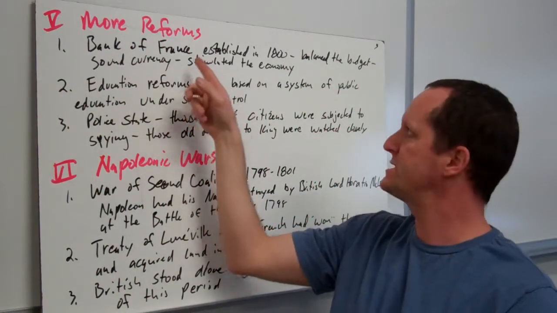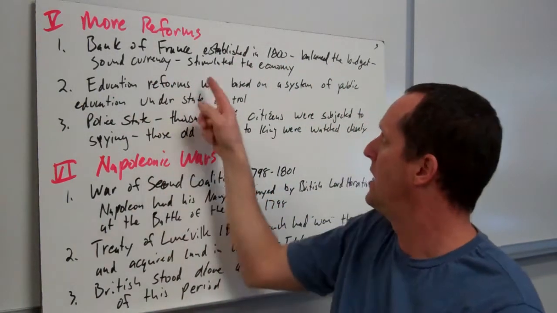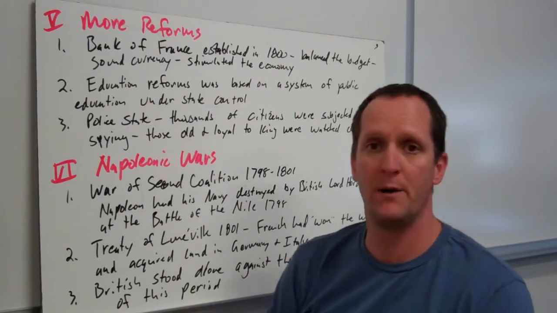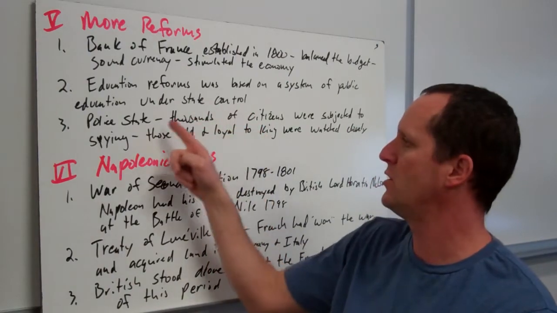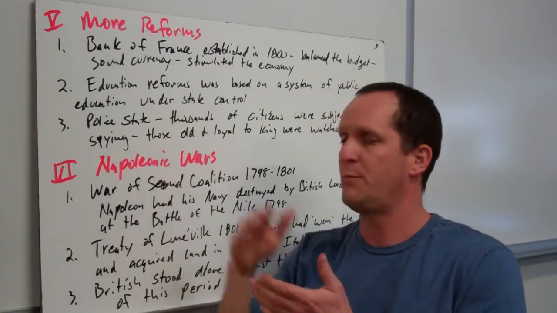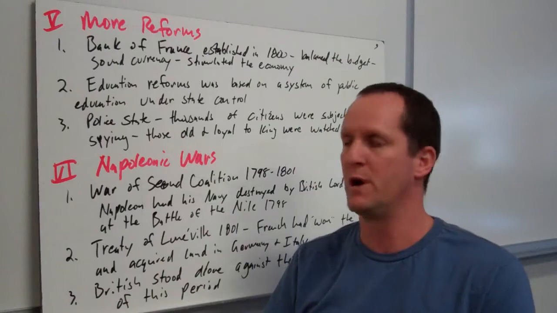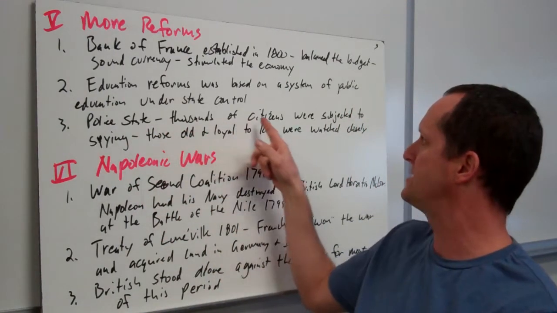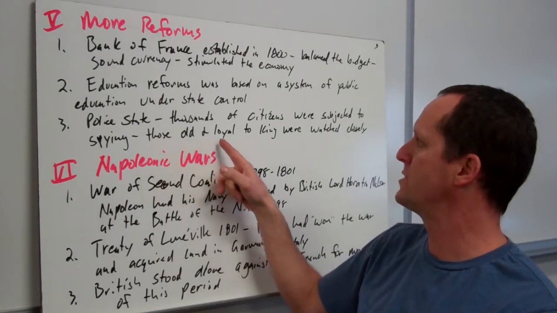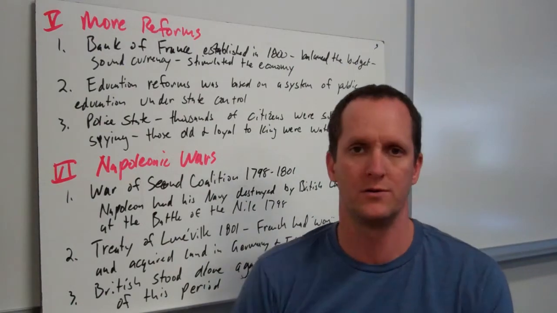The Bank of France was established in 1800, balanced the budget. They had a sound currency, stimulated the economy. Education reforms were based on a system of public education under state control. So this is the first time in France that you had public education that really moved forward and tried to get everybody in school. Police state: thousands of citizens were subject to spying. Those old and loyal to the king were watched closely.